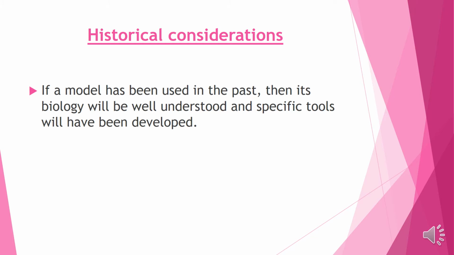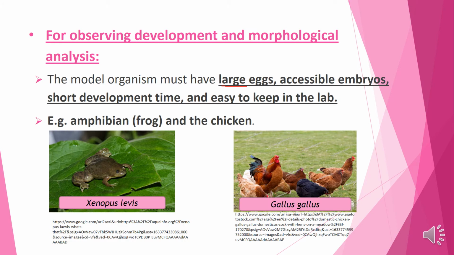Then historical aspects. If a model has been used in the past, then its biology will be well understood and specific tools will have been developed. So if a particular model organism has been used previously, then specific tools will also have been developed for studying the same principles, or various kinds of research can be done. Various different kinds of criteria are used according to the type of study.